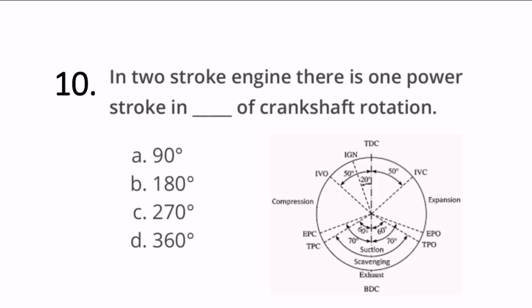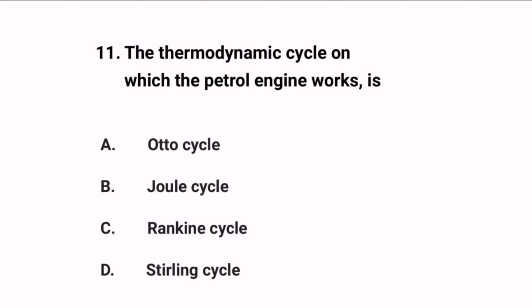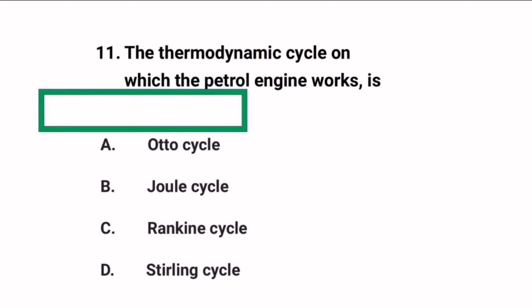Next question, in 2-stroke engine there is 1 power stroke in dash of crankshaft rotation. So this angle is very important. In 2-stroke it is 360 degrees of crankshaft rotation. So 1 power stroke means 360 degrees rotation of the crankshaft in 2-stroke engines. Next question, the thermodynamic cycle on which the petrol engine works. Petrol engine works on Otto cycle, very important.